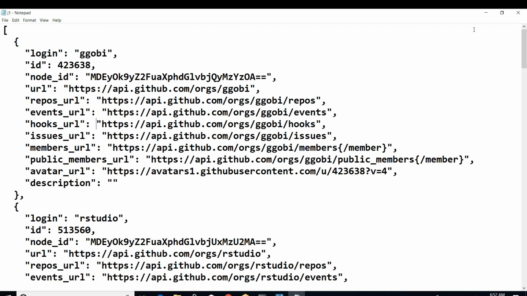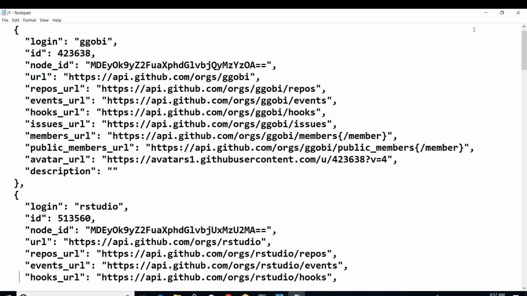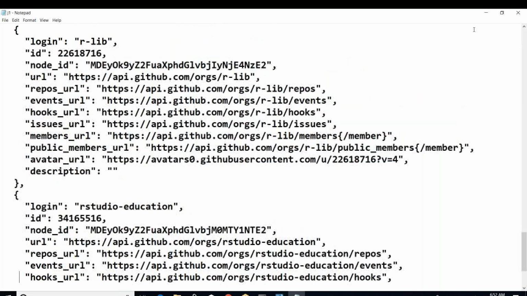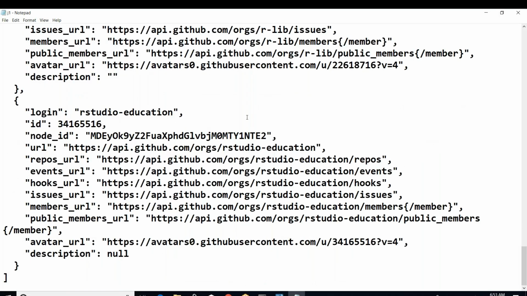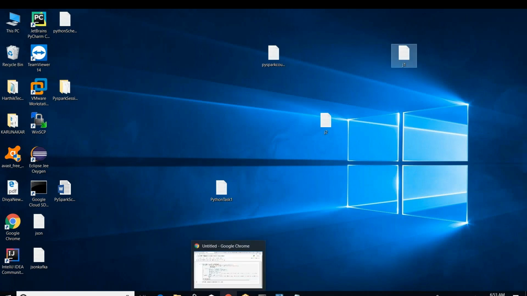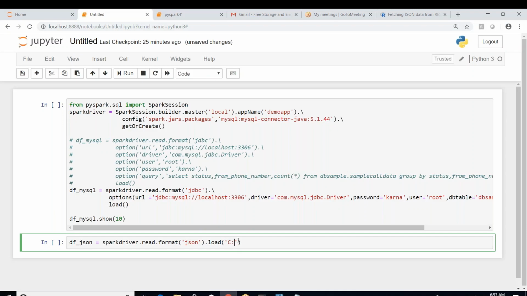We have almost 1 2 3 4 5 6 7 8 9 10 records. I think 9 or 10 JSON records are there. Let me pass this file. Its file name is j1. The file name is j1, it is a text file. The content is a JSON object. So let me pass it.